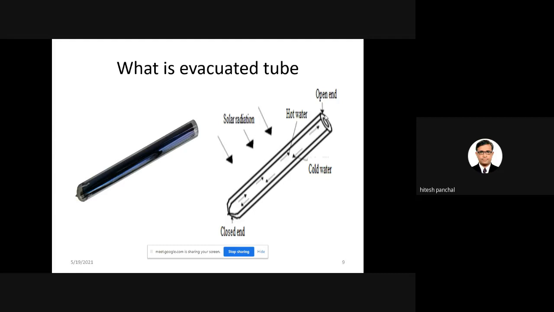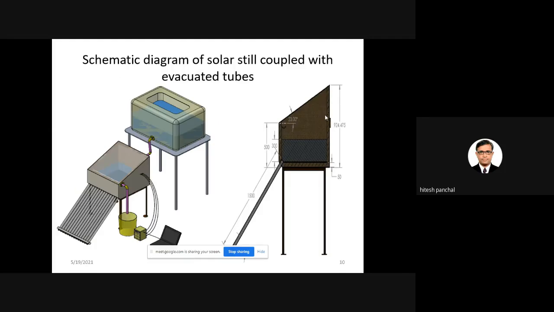And many researchers have also used evacuated tubes coupled with a solar desalination system to supply hot water and to increase the distillate output. Now, in the first experiment which I conducted during my PhD work, a solar still is used and the evacuated tubes are directly coupled with the solar still. You can see that in this system, the tubes are directly coupled with the solar still.